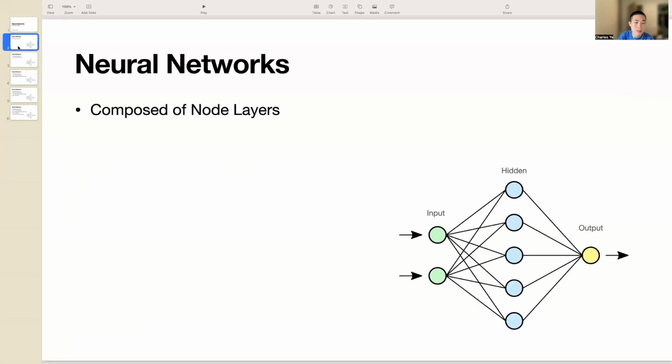Number one, neural networks are composed of node layers. There is an input layer, a hidden layer, and an output layer. But we can stack more layers between the input and output layers to make a more complicated neural network. These neural networks reflect the behavior of the human brain, allowing computer programs to recognize patterns and solve common problems in the field of AI and deep learning.